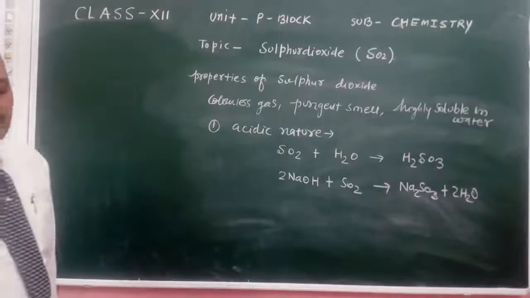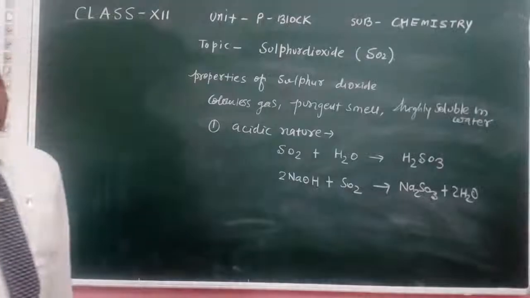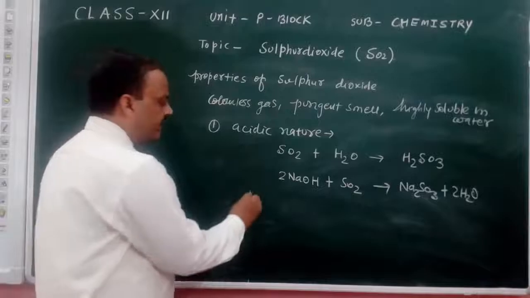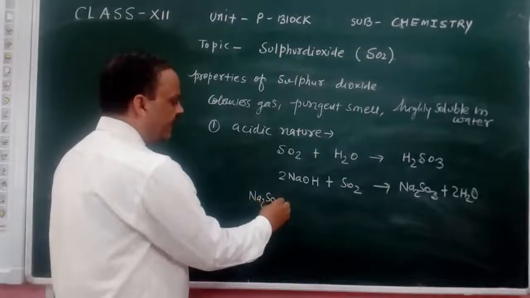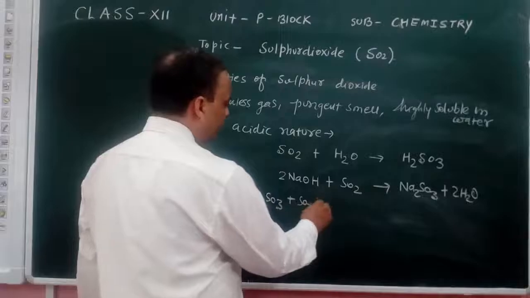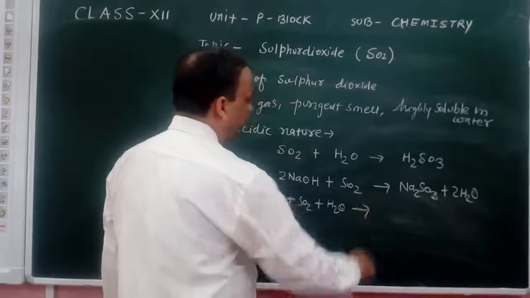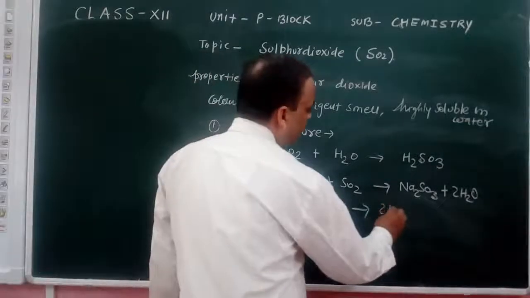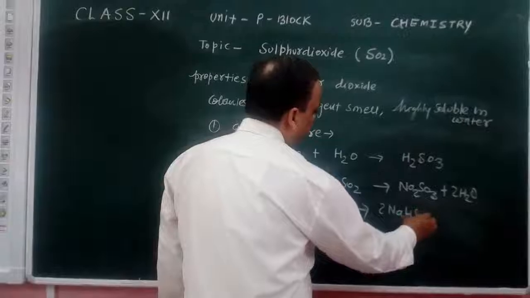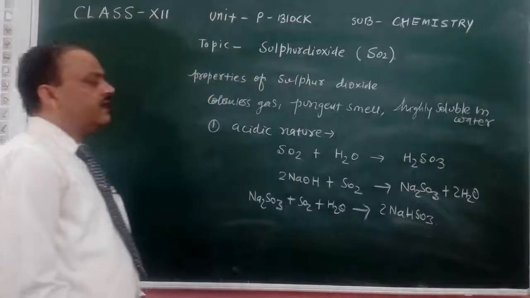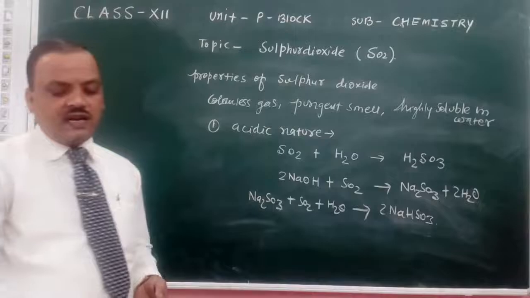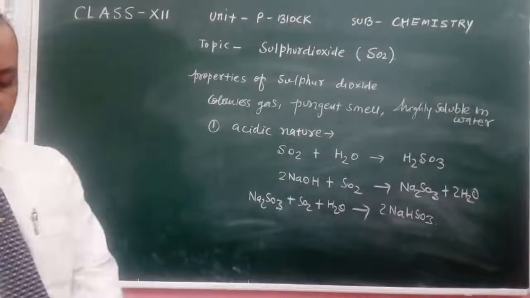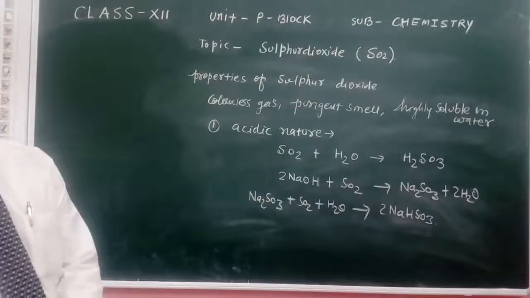In another reaction, when sodium sulfite again reacts with SO2 in the presence of water, the reaction moves further and we get another product, sodium hydrogen sulfite. So these reactions show the acidic behavior of sulfur dioxide.